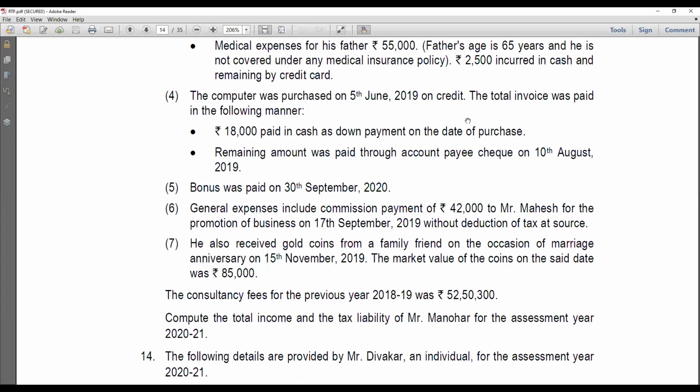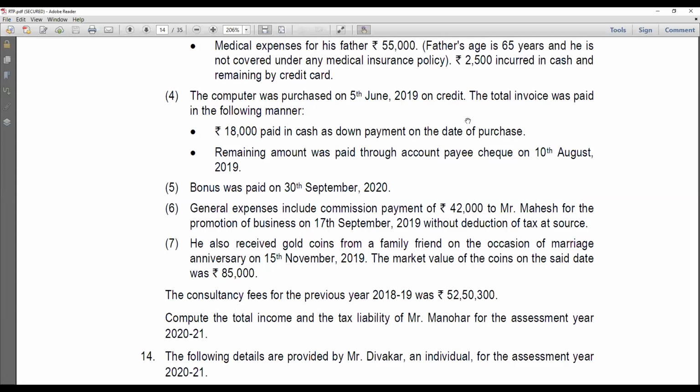That is added back. Next, he also received gold coins from a family friend. So this will be a gift of about 50,000 from a family friend, other than a relative. However, if we see the relative definition in case of income from other sources, that is gift, it has a larger perspective than the gift definition we saw in 2(14). So now, since it is not a relative and the amount is more than 15,000, even this will be taxed. It is not on occasion of marriage. Only if the individual has received this amount on marriage, it will be exempt. So none of the conditions are met.